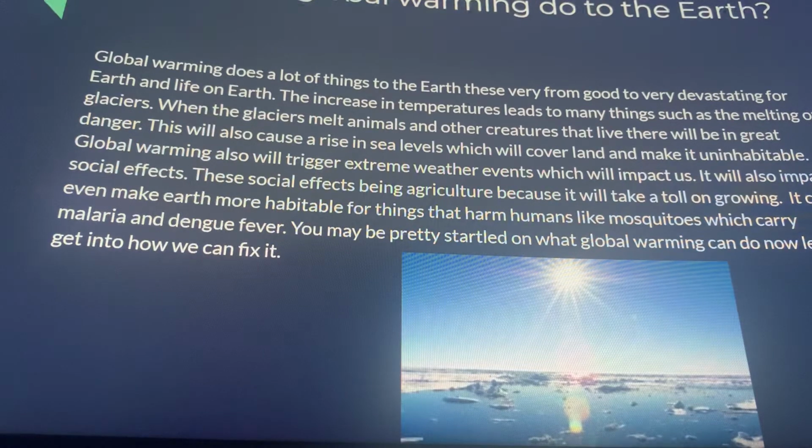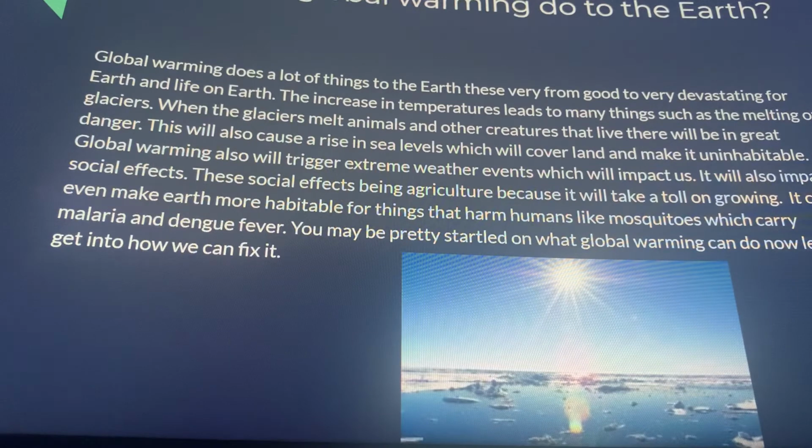Global warming does a lot of things to the earth. These vary from good to very devastating for Earth and life on Earth. The increase in temperatures leads to many things, such as the melting of glaciers. When the glaciers melt, animals and other creatures that live there will be in great danger. This will also cause a rise in sea levels, which will cover land and make it uninhabitable. Global warming also will trigger extreme weather events, which will impact us.